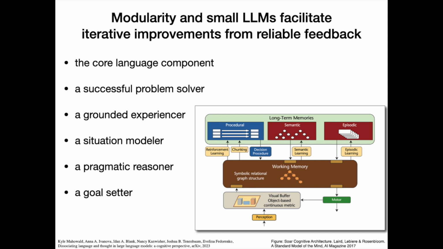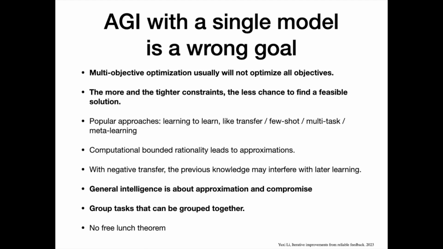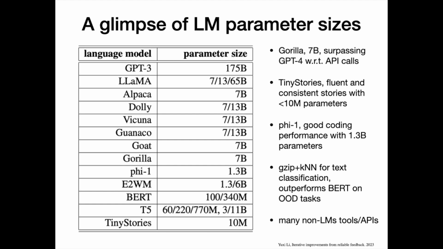Modularity and small LLMs facilitate iterative improvements from feedback. Common sense in society: specialists are usually preferred to generalists, and society follows the principle of division of labor and cooperation. AGI with a single model is a wrong goal, based on two basic principles in optimization. First, multi-objective optimization usually will not optimize all objectives. Second, the more and the tighter the constraints, the less chance to find a feasible solution. If smaller, cheaper, yet similar, or even better, then why not?